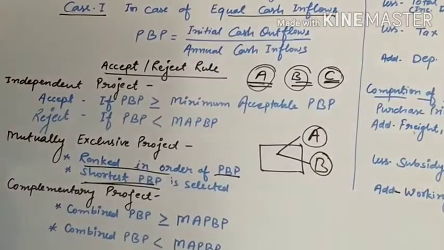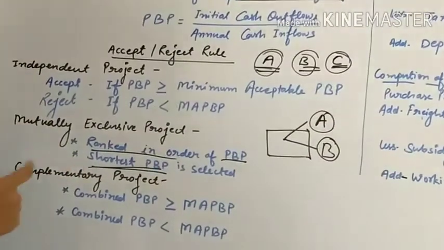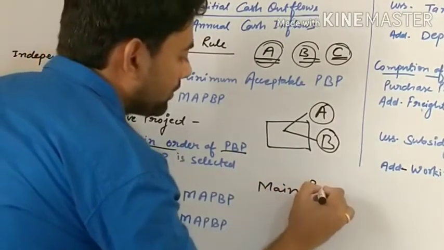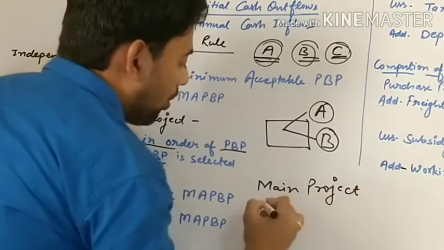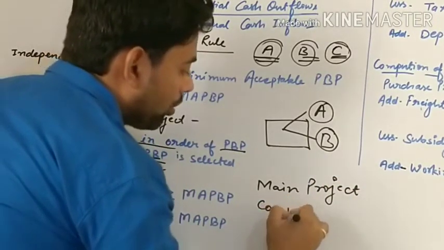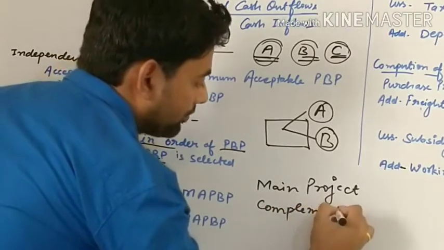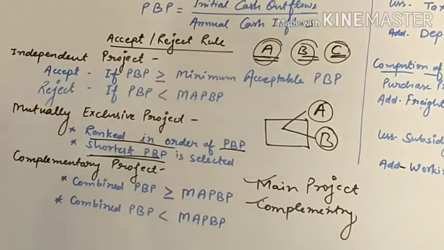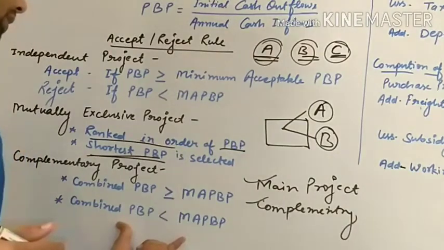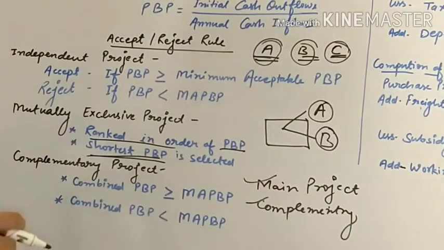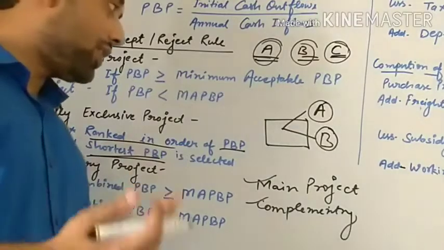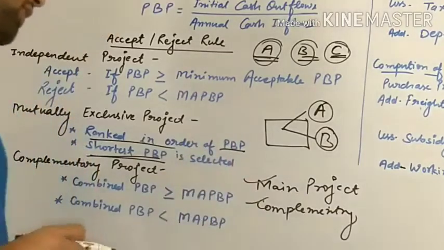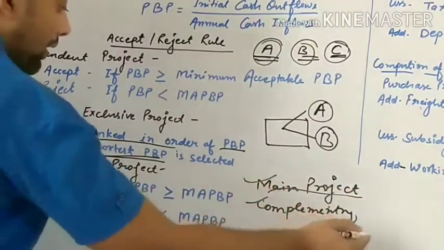Complementary project, which is also called a contingent project. In this case, you have a main project along with a complementary project. I gave you an example in the first lecture: we are setting up a factory in a remote area. In that case, we have to invest in the factory as well as on roads, buildings, etc. So I have a main and a complementary project.